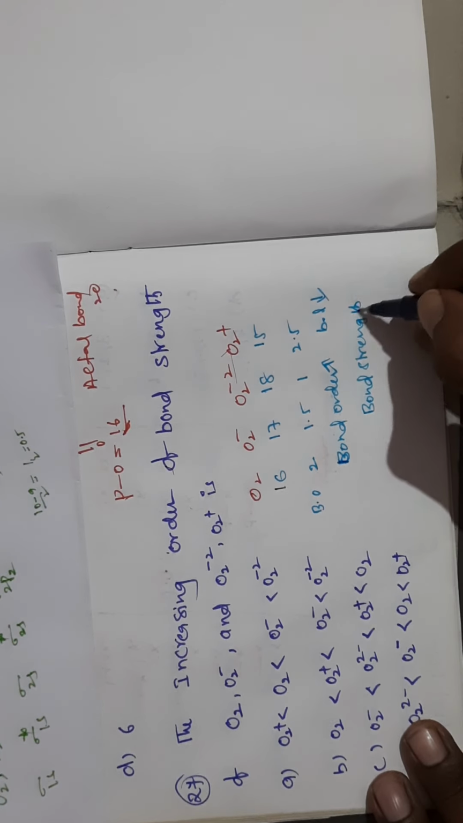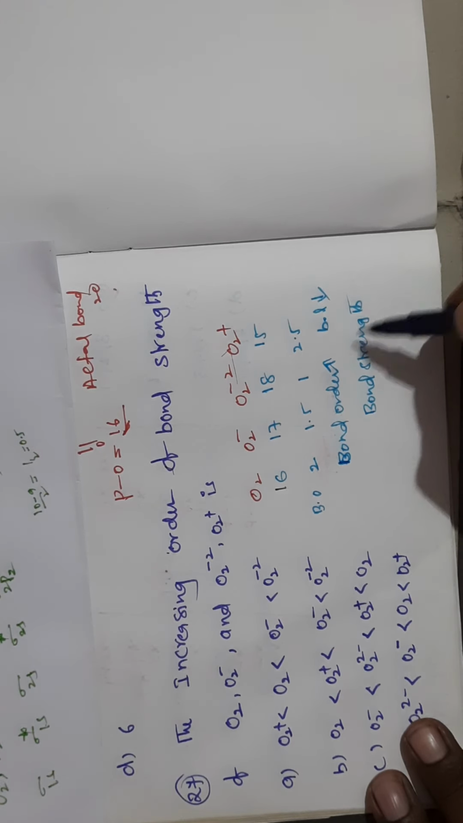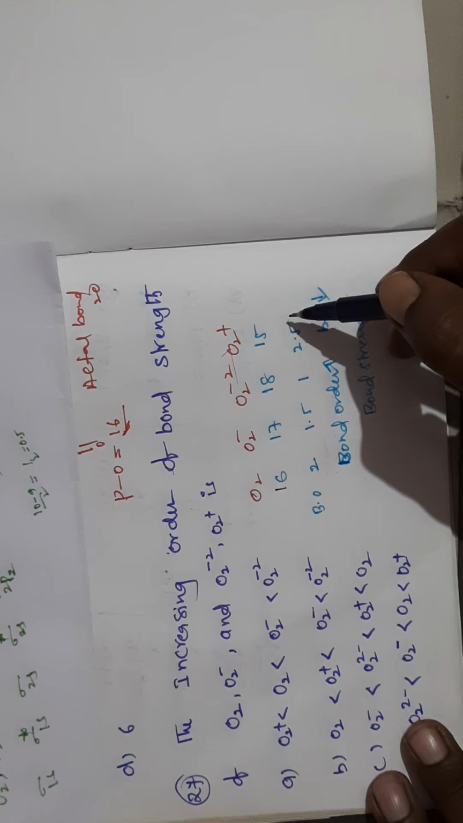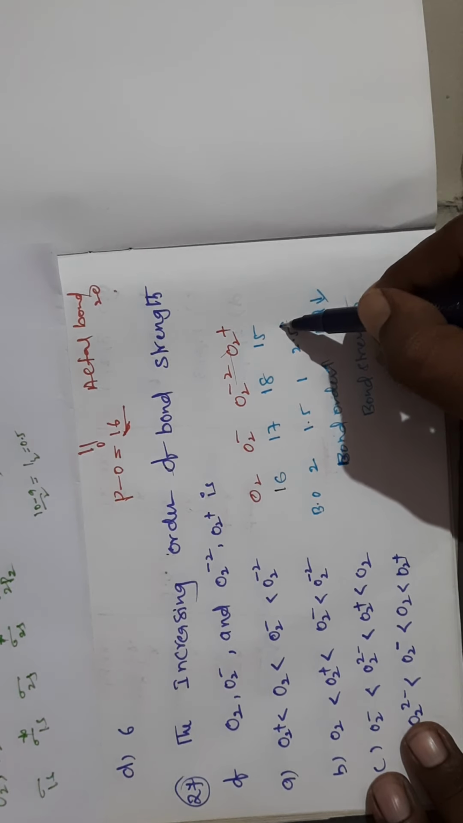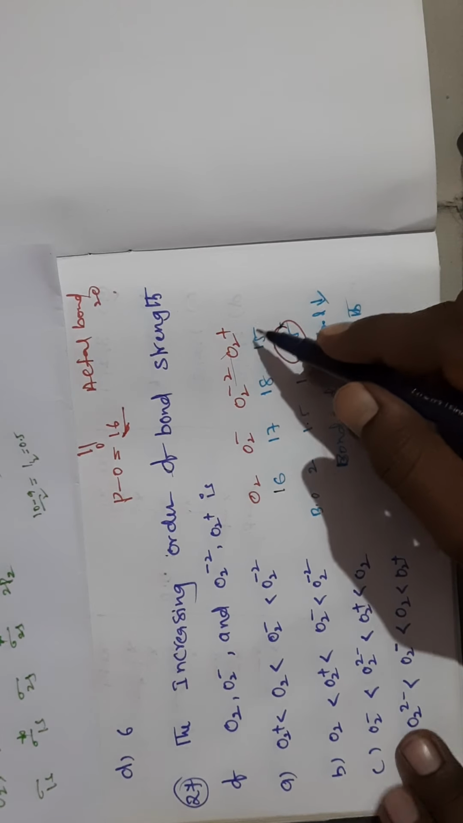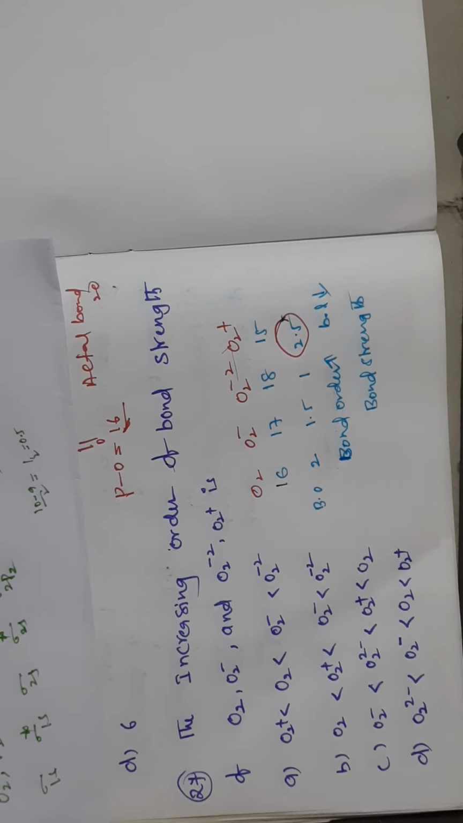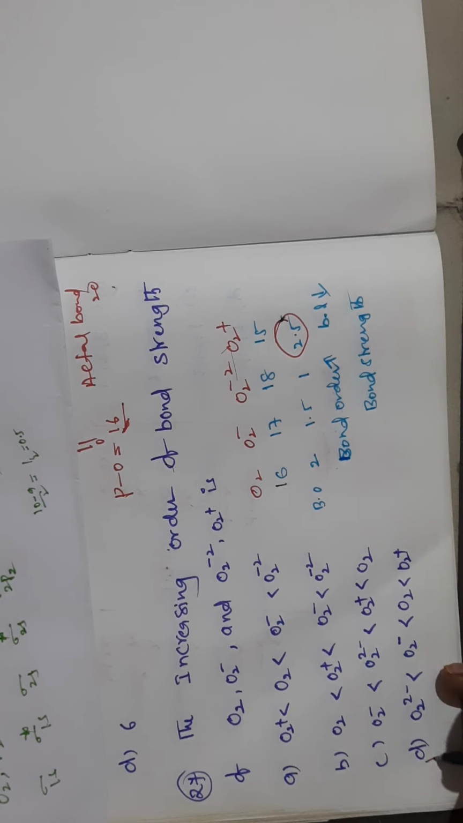Which one has the maximum bond length? This one has the minimum bond length. Where bond order is maximum, bond length will be minimum. So this is very strong in this case. O2 plus is very strong. So that's why this is the answer.